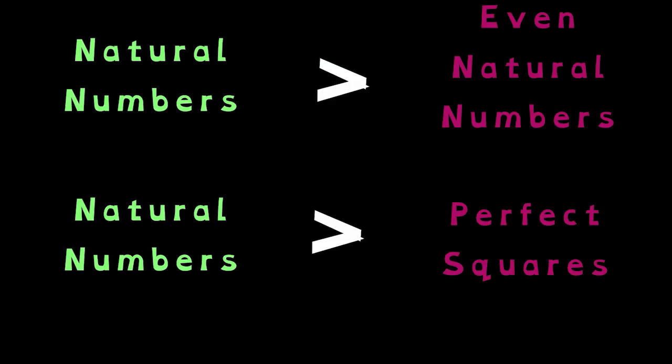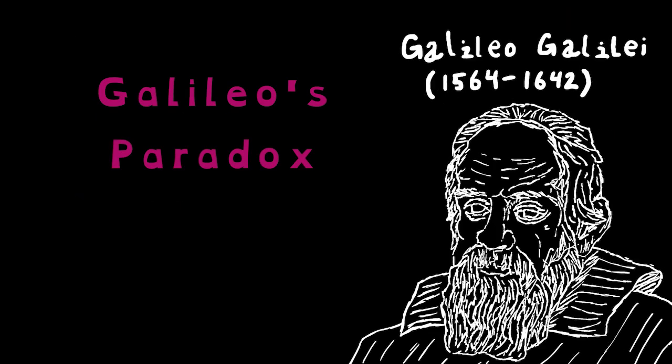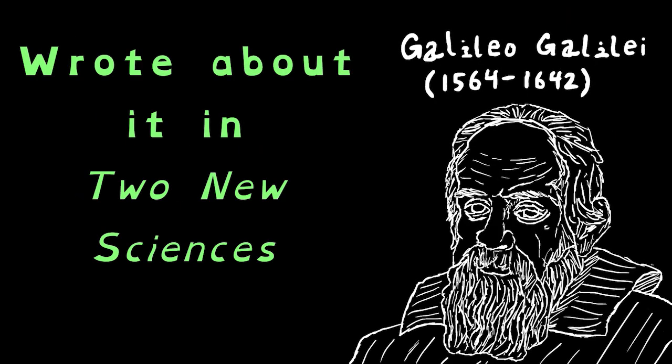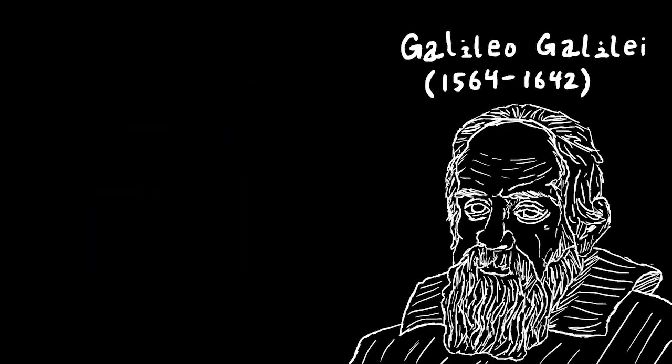In other words, intuitively, there are more natural numbers than even numbers or perfect squares, but you are able to form a bijection between the natural numbers and the even numbers, and you are able to form a bijection between the natural numbers and the perfect squares, which means that there must be an equal number. This is known as Galileo's paradox, and he wrote about it in his final scientific work known as Two New Sciences. His solution?